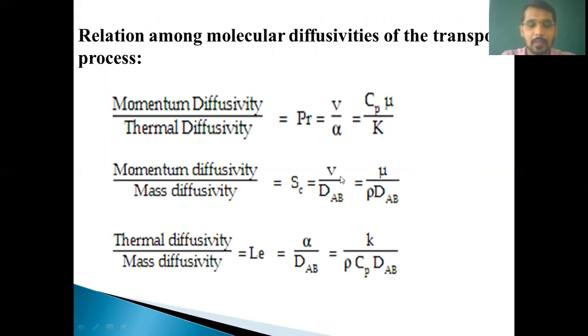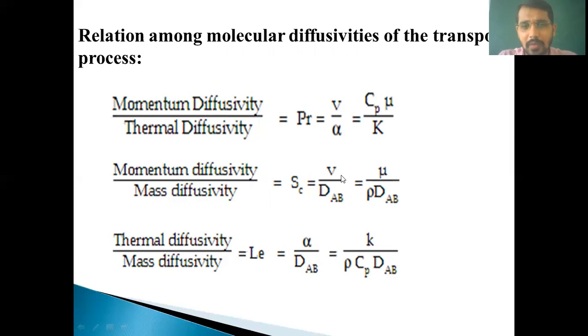After that, we will see the relation between momentum diffusivity and mass diffusivity. The ratio of momentum diffusivity and mass diffusivity is given by the Schmidt number. What is the Schmidt number? In terms of formula, it is the ratio of kinematic viscosity to the mass diffusivity, and mass diffusivity is DAB. I told you DAB means the diffusivity of component A into B.